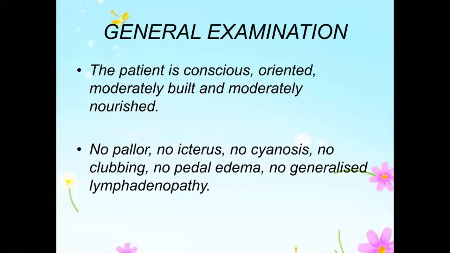But nourishment is the muscle mass. You are looking at the muscle mass. If the build is good but the muscle mass is decreased, it means he is being affected by some catabolic disease, some disease which has been there for some period of time. That is what we are looking at. So this is what built and nourishment tells us.